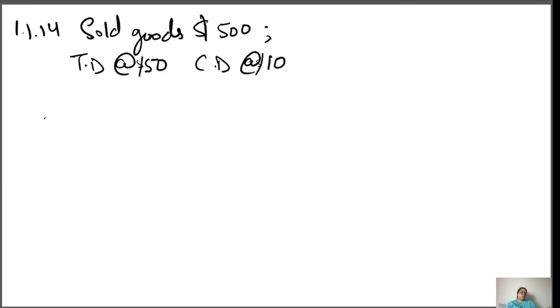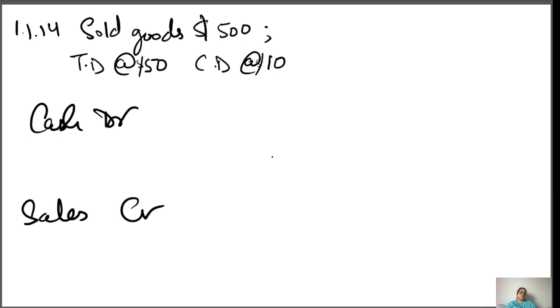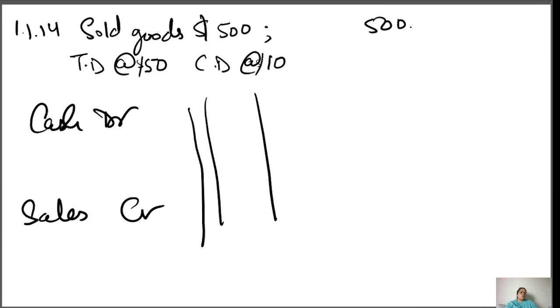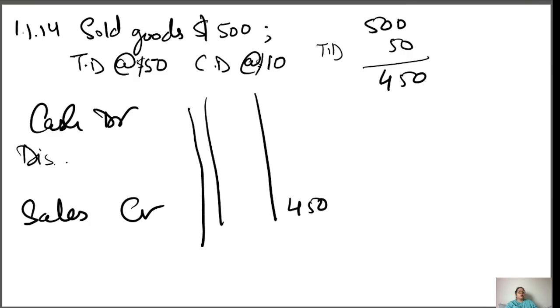Selling out the goods, cash received, sales happen. The price of the goods is 500, and there is a trade discount which is $50. So 450 here in front of sales, then discount allowed, debit.